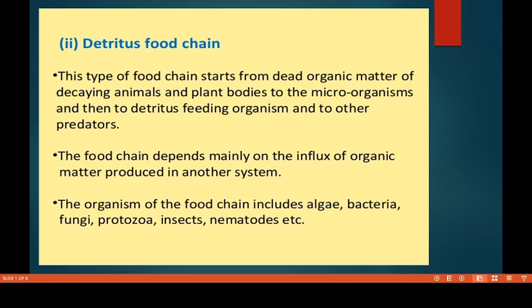Detrivorous food chain. So you might have already studied in class 7 that fungi, insects, protozoa, bacteria, algae, they all are dependent on the dead and decaying animals and plant bodies. So these all, they come under the detritus food chain.